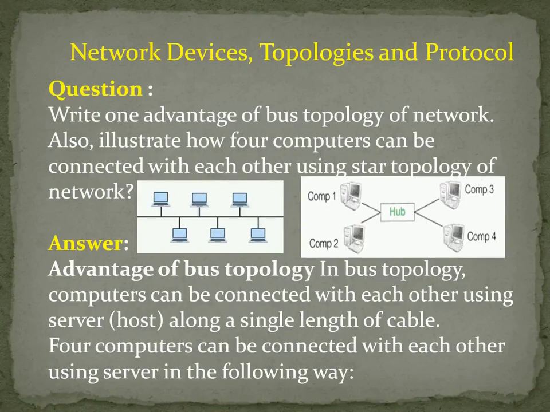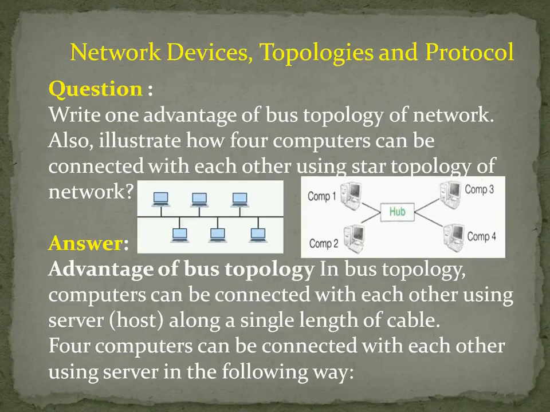See the first picture. Can you see the one lengthy cable is there? All the computers are attached to that lengthy cable. Suppose you have a computer and you want to access the network, from that lengthy cable you can take a connection. So this is called bus topology. The question is, what is the advantage of bus topology?